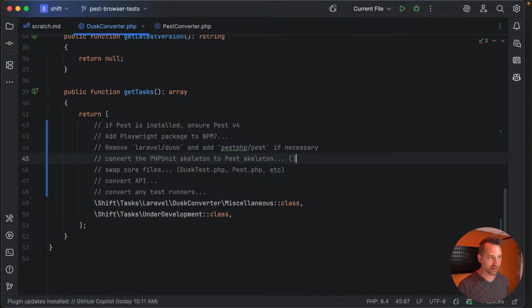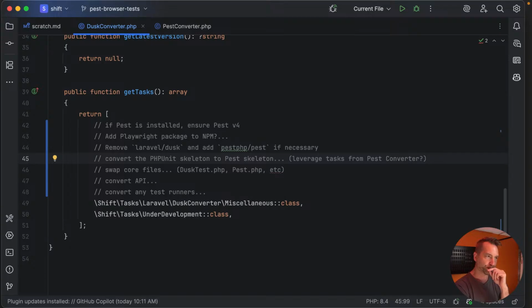So it's about leverage. Let's see if we can leverage tasks from the Pest Converter. There might be an opportunity to take those atomic classes and rerun them here, but somehow isolate them to just the Dusk test case folder.